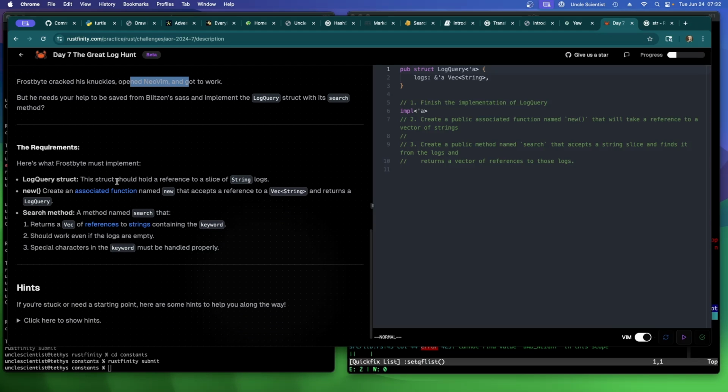Okay, so log query struct. The struct should hold a reference to a slice of string logs. That's what it looks like it's doing. It's a reference to a slice, well, a vec, right? New. Create an associated function named new that accepts a reference to a vec string and returns a log query. Search method. A method named search that returns a vec of references to strings containing the keyword. Should work even if the logs are empty. Special characters in the keyword must be handled properly. What does that mean? Special characters in the keyword must be handled properly.